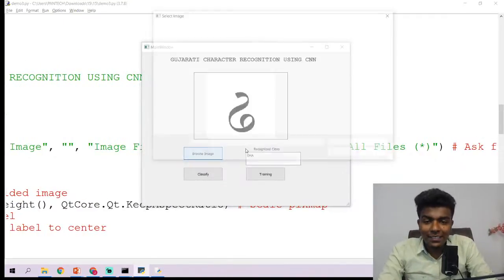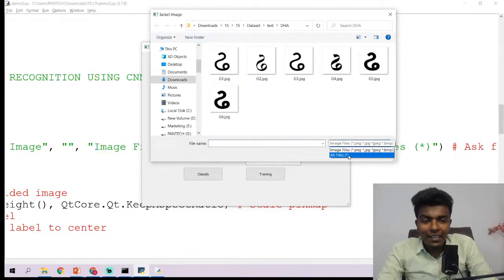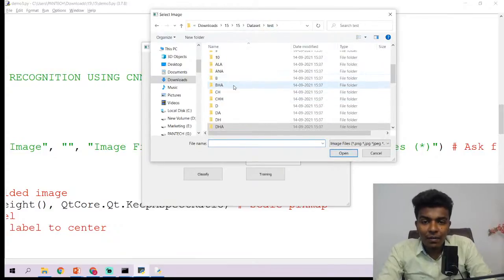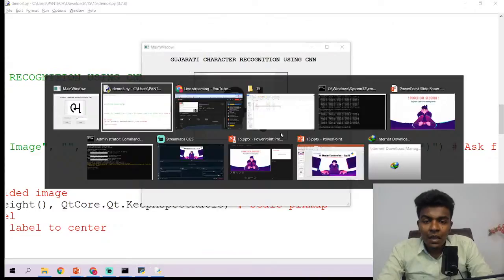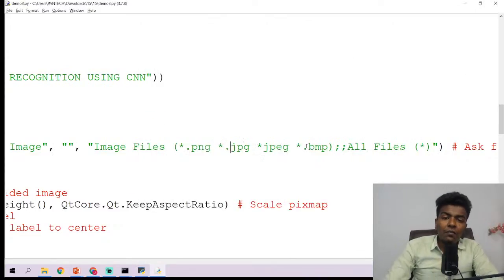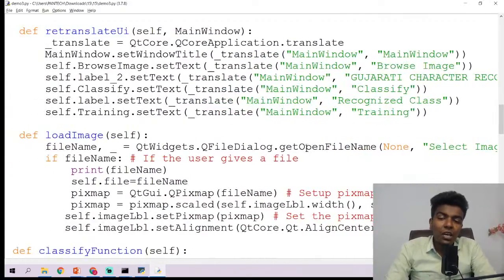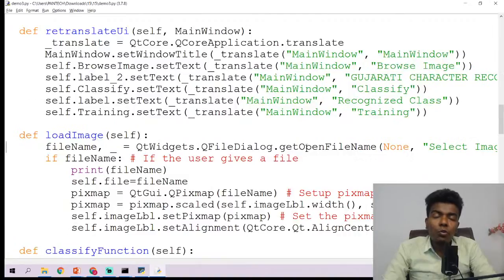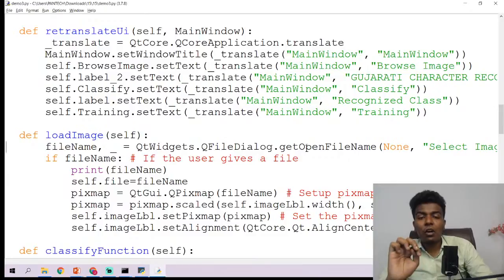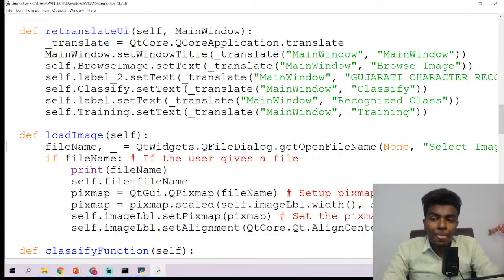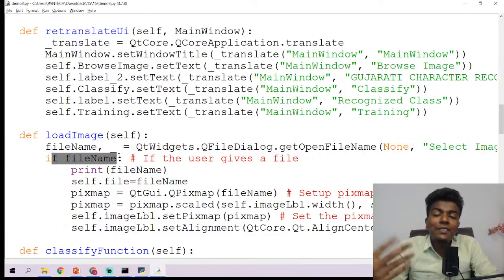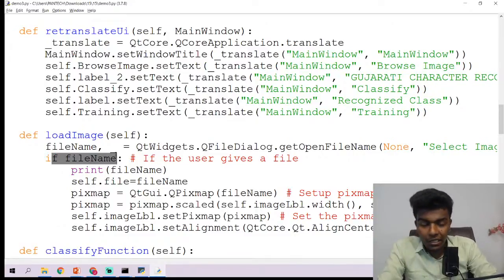What is meant by all files? It's simple. If you are clicking the browse image, there is all files, that is the meaning, guys. I have two options, and that is what I have given here. So first of all, we need to open a dialog box. On the dialog box, it will name the title as Select Image, and then it is going to allow me to open the files which are in a certain format like .jpg, .png or .jpeg. And then, if you have selected a file, if you have double clicked that image.